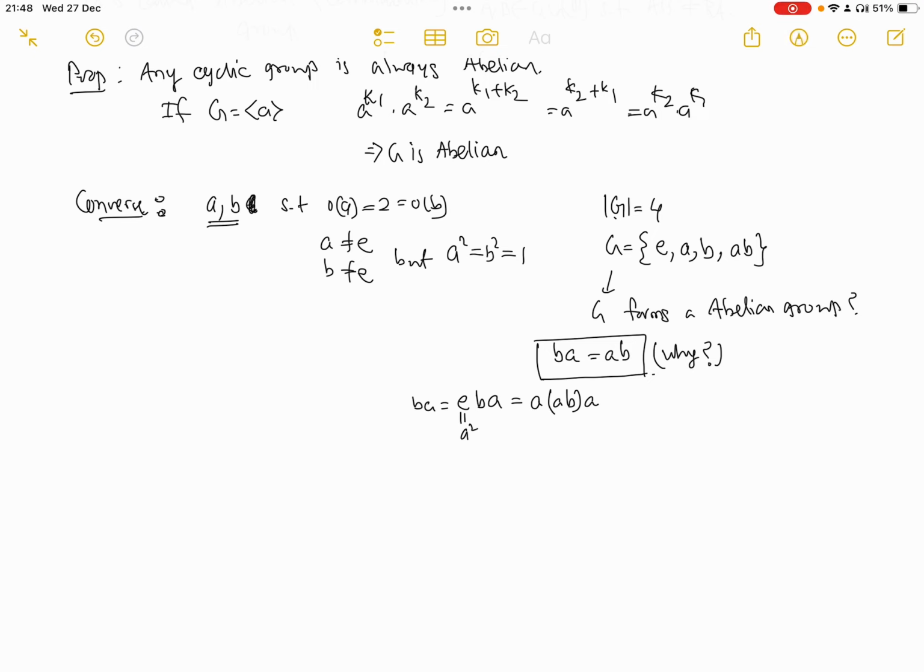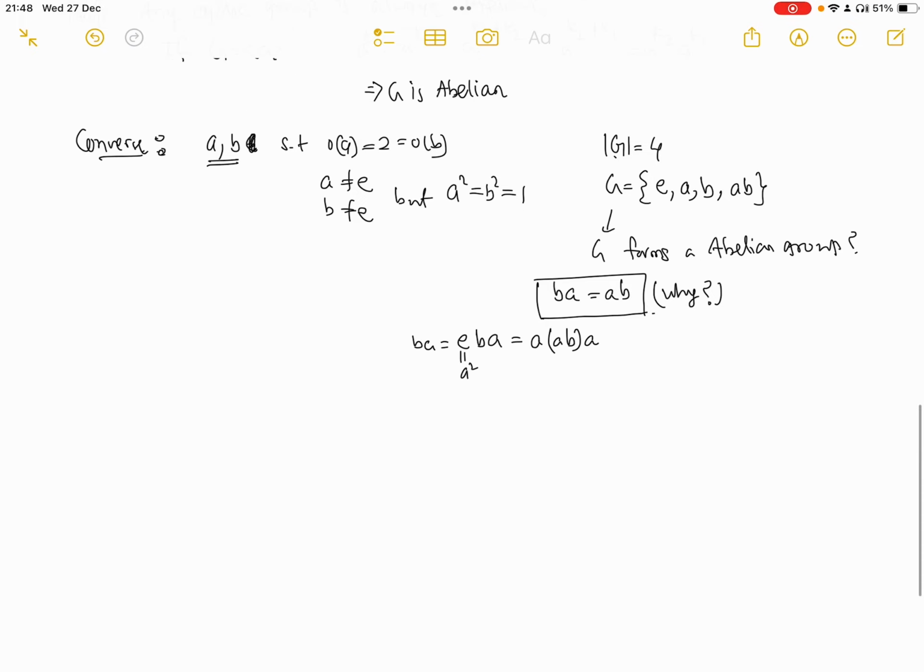Maybe you just need a little bit of manipulation, or maybe not this way. Because this is a group of exactly four elements, BA has to be one of these elements, right?